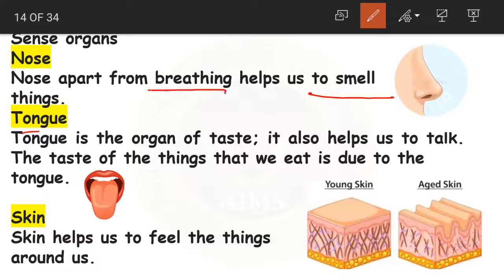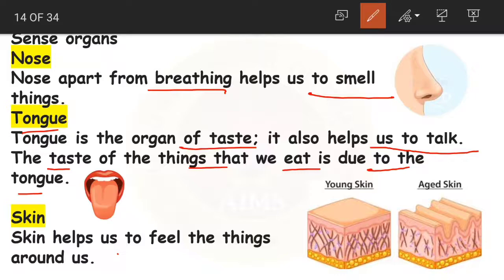And tongue is to taste. Whatever food we are going to eat, it is going to help us to taste the food, whether it is sweet, bitter, or sour. So whatever it is, the tongue is going to help us to taste the food. And apart from that, it also helps us to talk. Okay, the taste of the things that we eat is due to the tongue. That's what it is going to decide. It tells us the taste, and also helps us to talk.